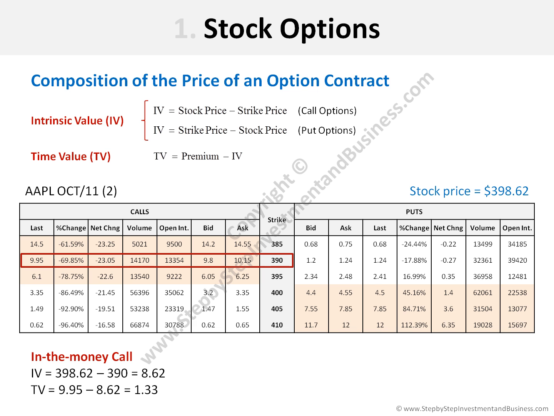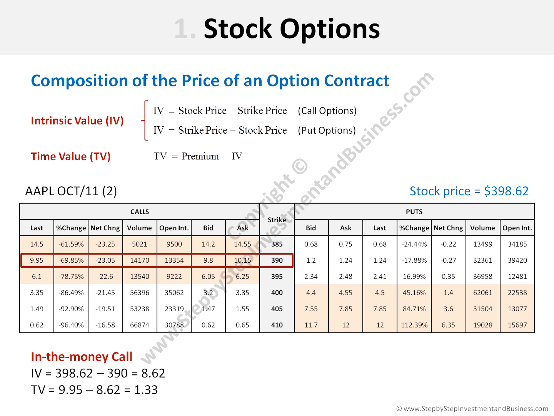Therefore, the time value is the premium, which in this case is given by the last, that is, 9.95, minus 8.62, which is the intrinsic value calculated above. So, the time value is 1.33.